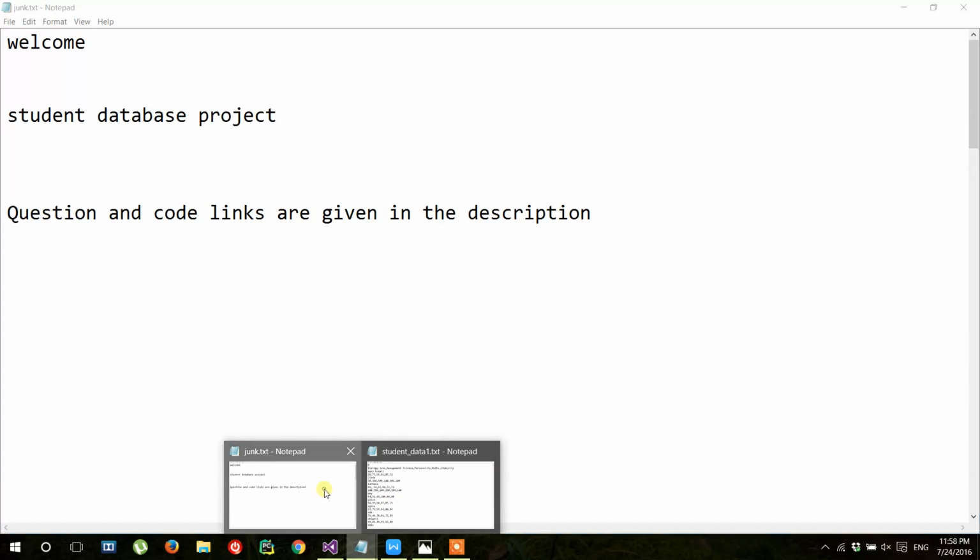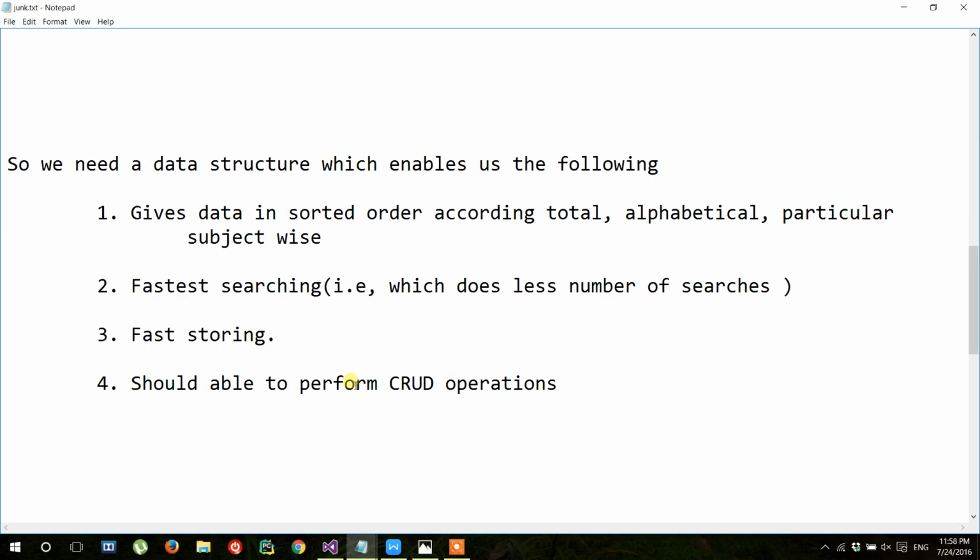Our data structure must support qualities like: it should give the data in sorted order according to the total or alphabetical or particular subject wise. The main thing is it must support the fastest searching, so that it must eliminate the maximum number of such operations, such that we will get the results much faster. The same case applies to storing too, and it should enable us to perform CRUD operations easier.